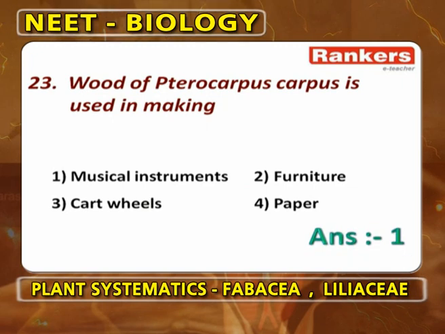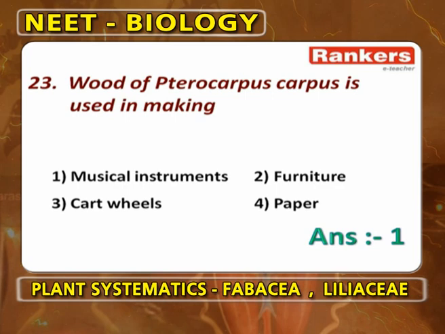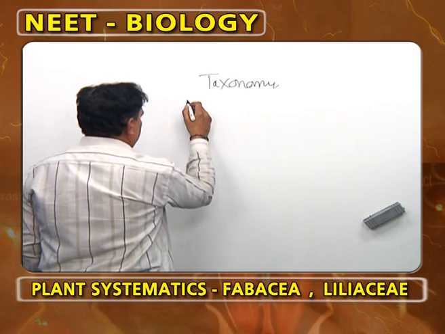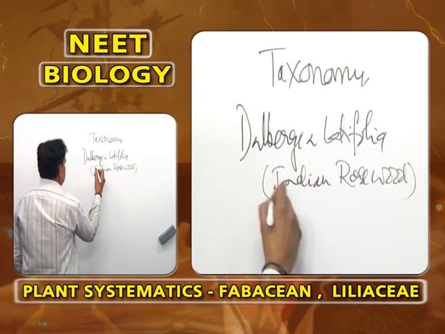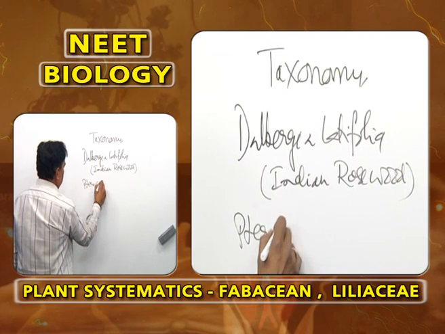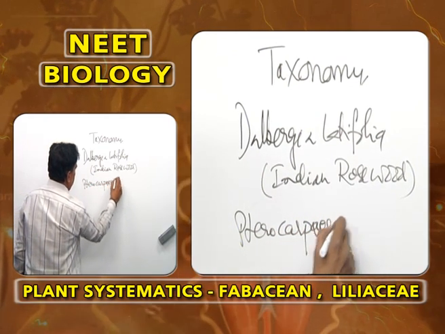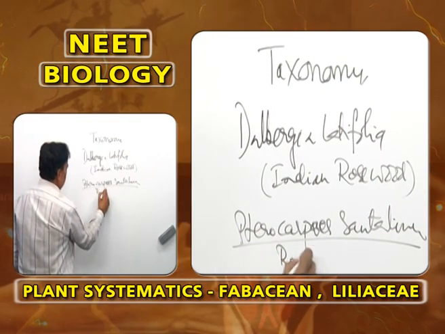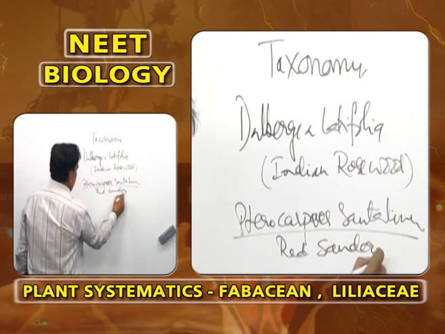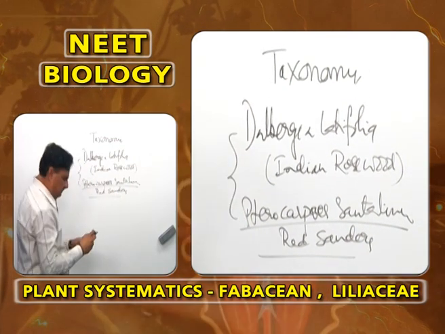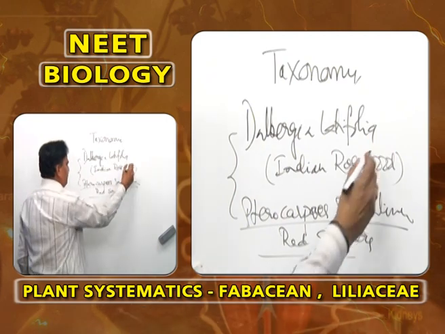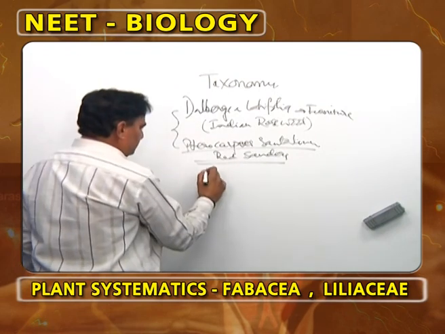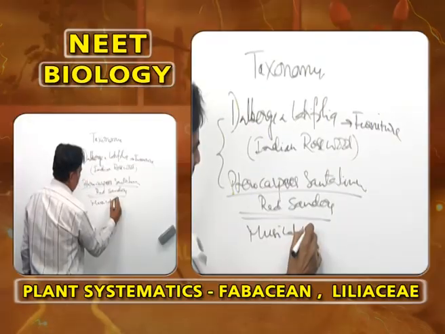Wood of Pterocarpus santalinus is used in making what? There are 2 wood yielding plants of Fabaceae. One is Dalbergia, the other is Pterocarpus santalinus, which is called red sanders. These are the only wood yielding plants of Fabaceae. Dalbergia latifolia, Indian rosewood, is used in making furniture, whereas red sanders is used in making musical instruments.